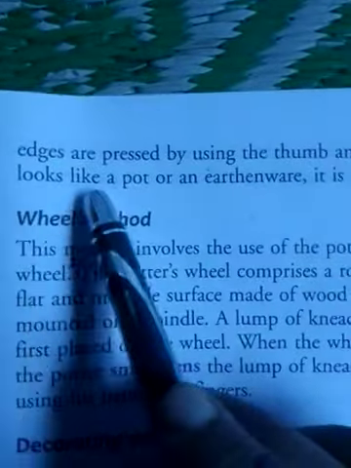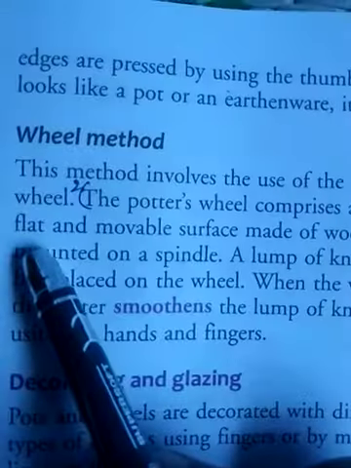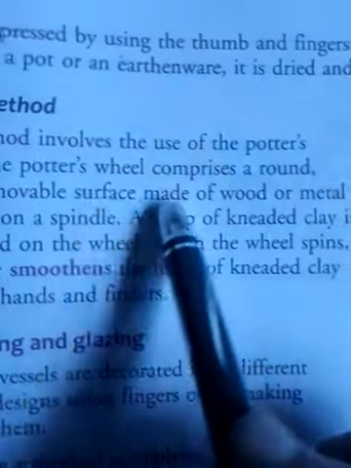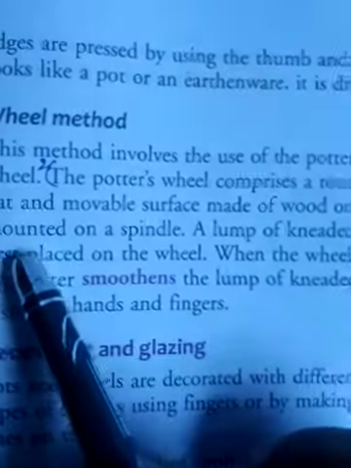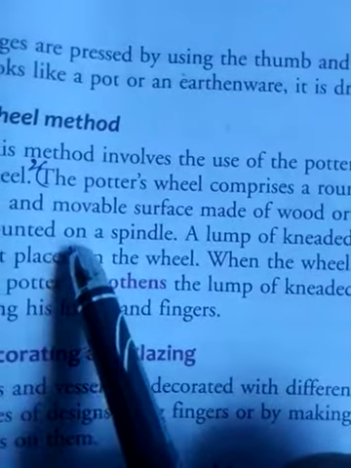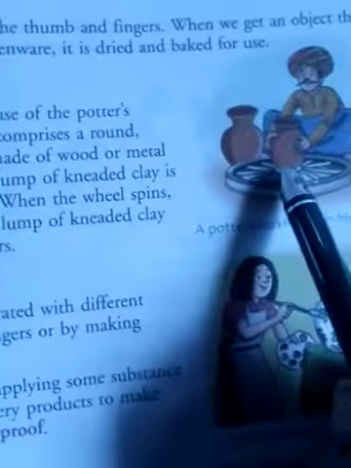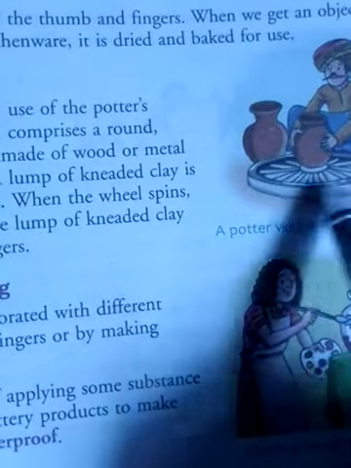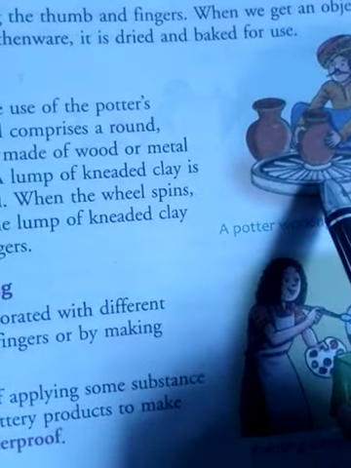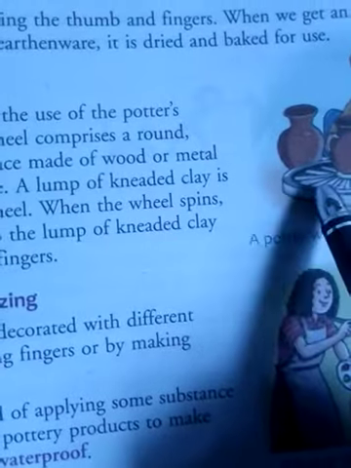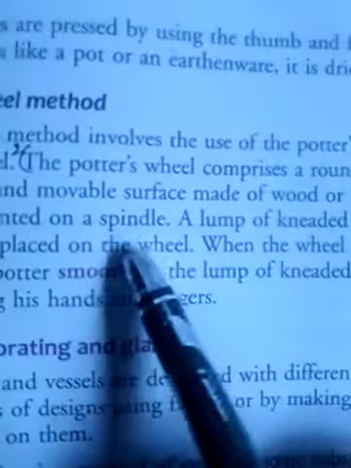This is called the potter's wheel. It comprises a round, flat and movable surface made of wood or metal mounted on a spindle. It is round and it spins or moves.